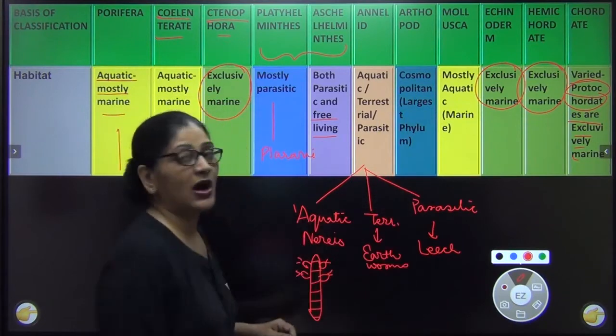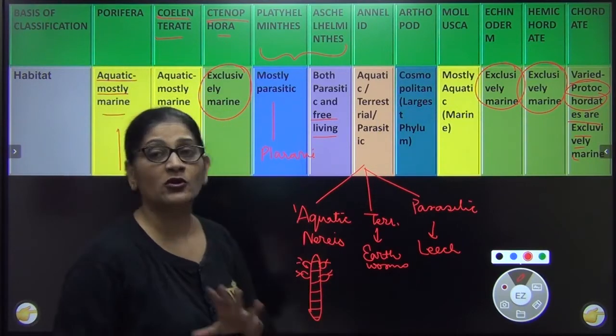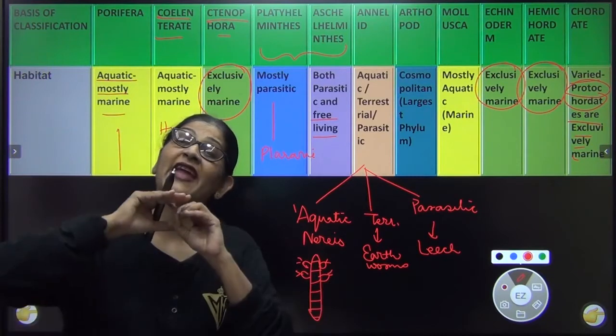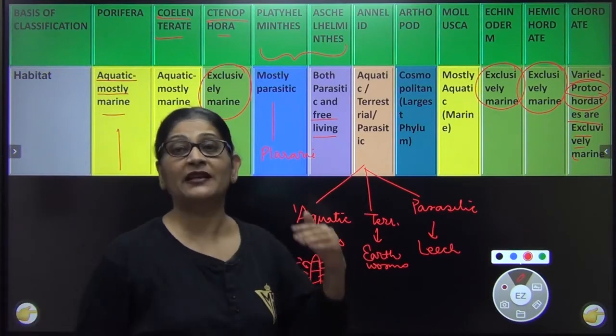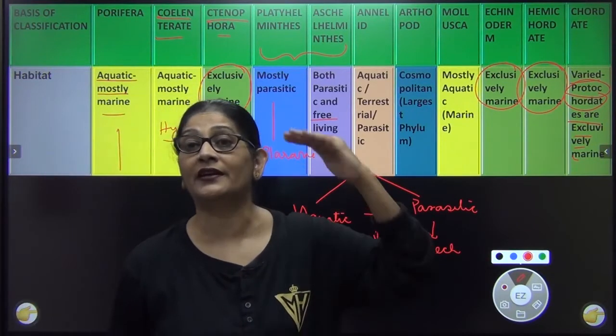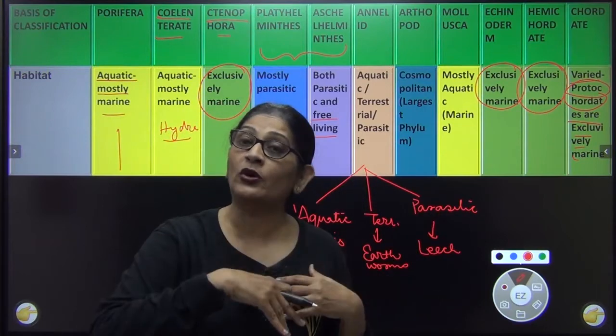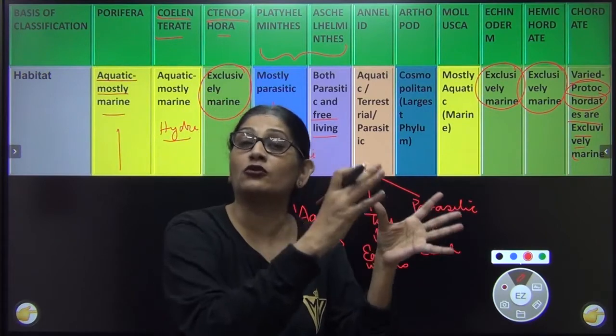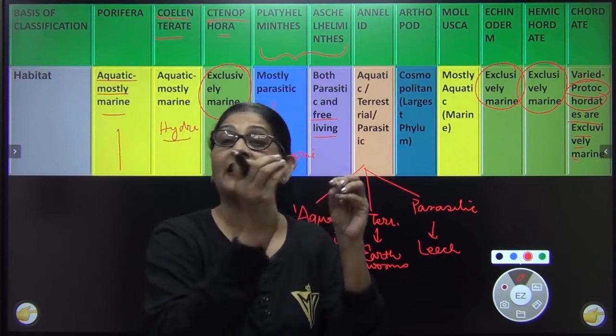Now let us come to arthropods. Arthropods are cosmopolitan. They are found everywhere. Everywhere means they are found in soil, water, land. They are found within our body. They are found outside the body. They are found on plants. They are pests. They are parasite.